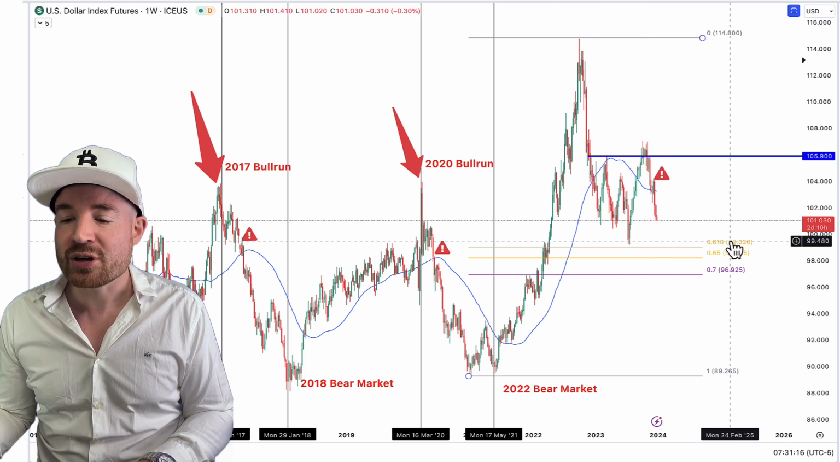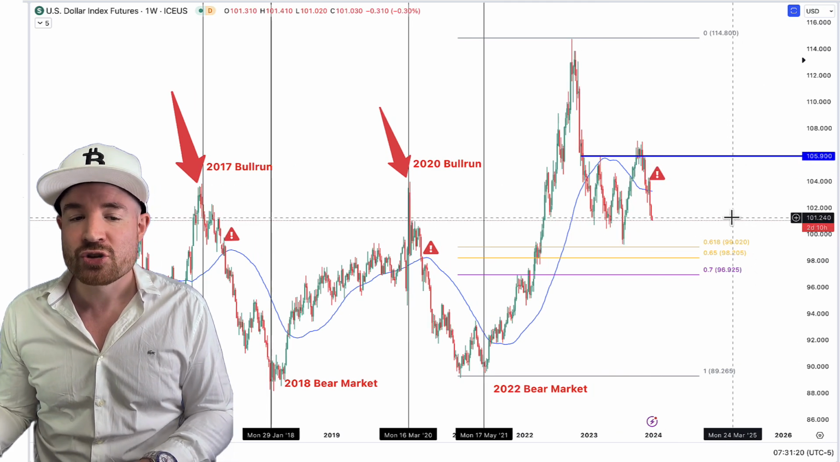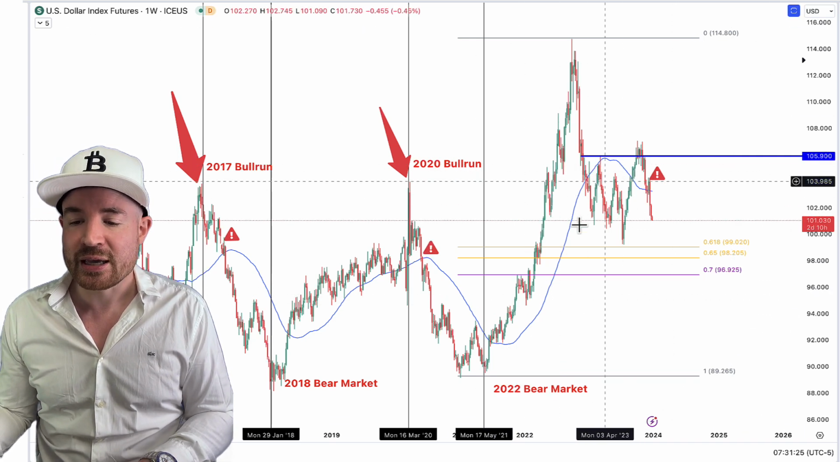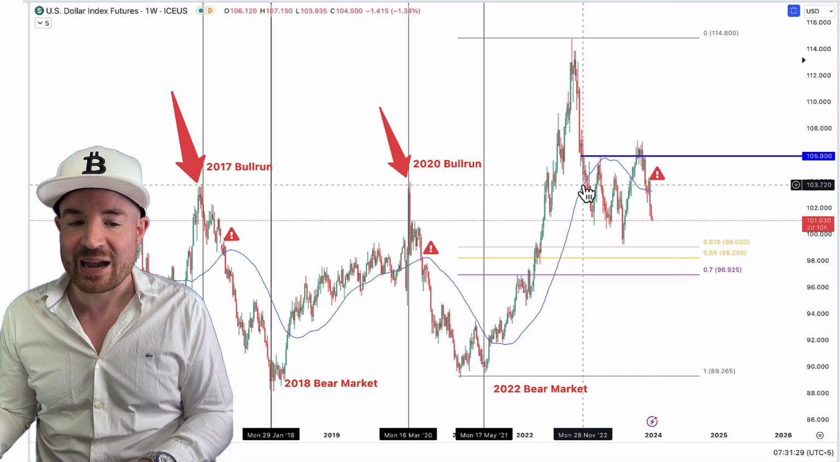Okay, so back to the charts. What we can see over here, and this is looking very, very good. This is a weekly chart of the dollar index. We have the 50 simple moving average here in blue. And as you can see, we are now well below the 50-week moving average over here.